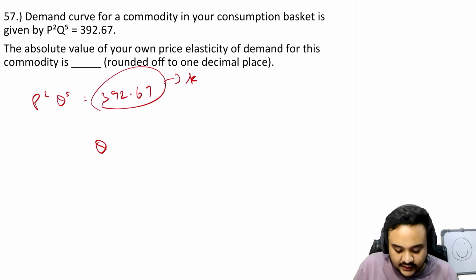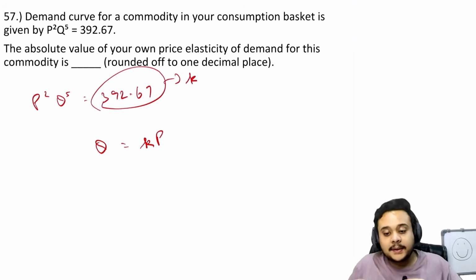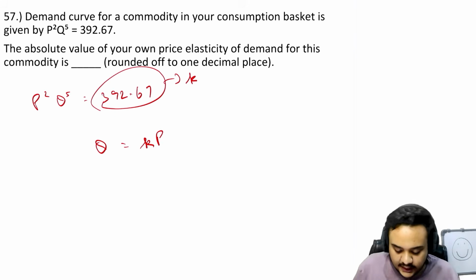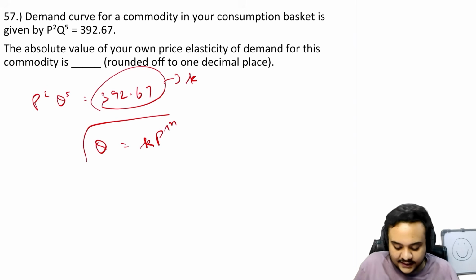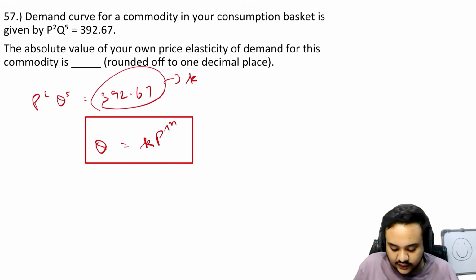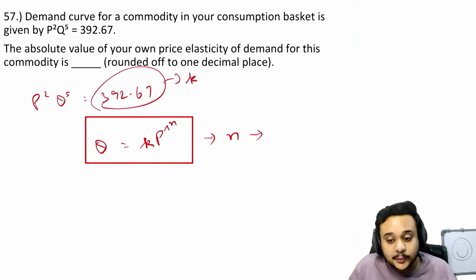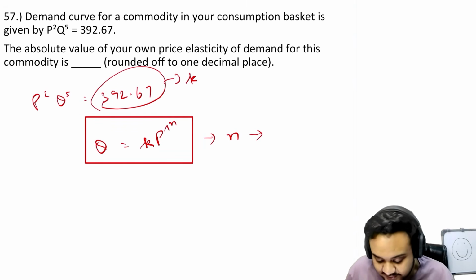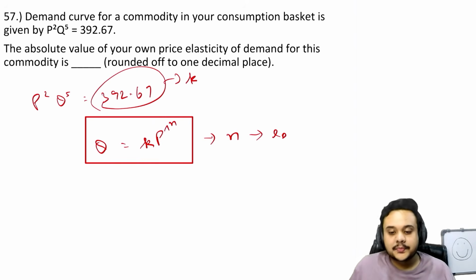In the general equation, when you have a demand function where q is in the form of k times p raised to the power of n, k can be any constant value. Then in this form of the demand function, n, the exponent of p, the price, is the price elasticity of demand.